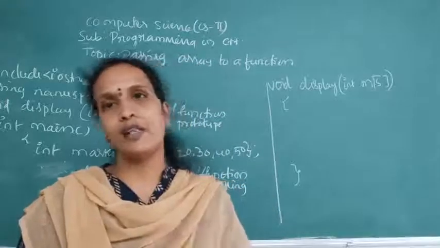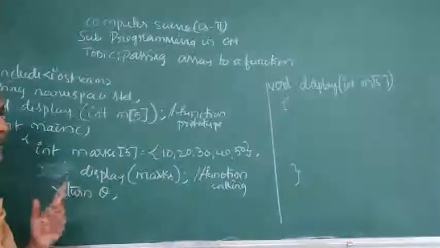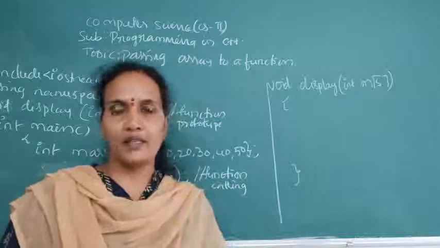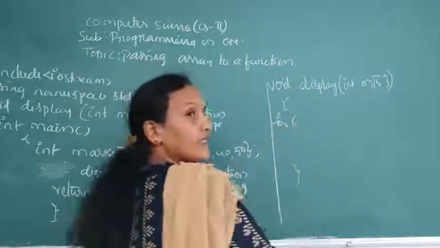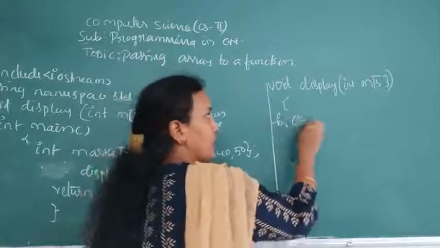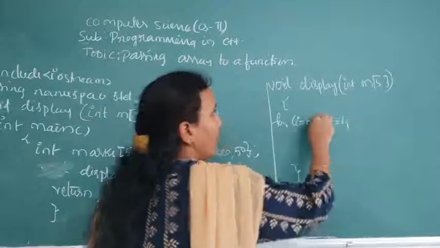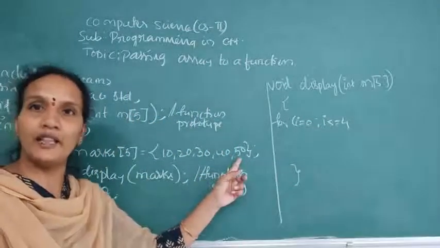Instead of printing one element at a time, I will use a for loop to print all the elements at a time. So for the array index starting from 0, i equals 0, i less than or equal to 4, because the array index starts from 0 and the last element will be length minus 1.